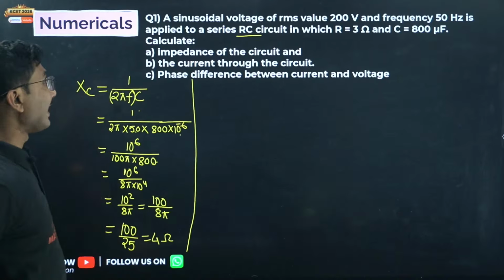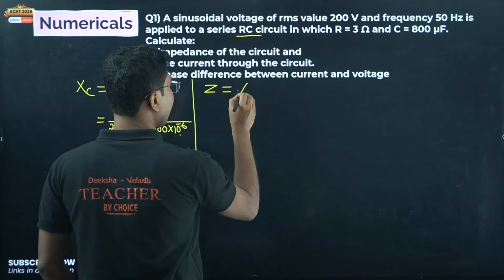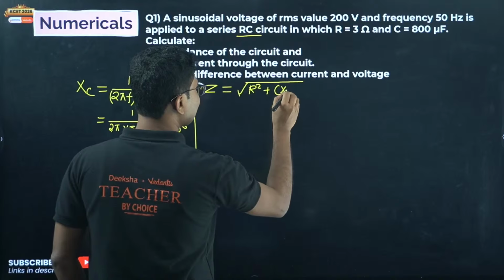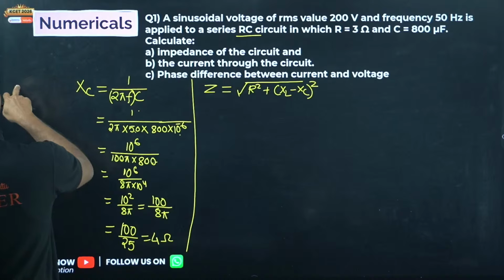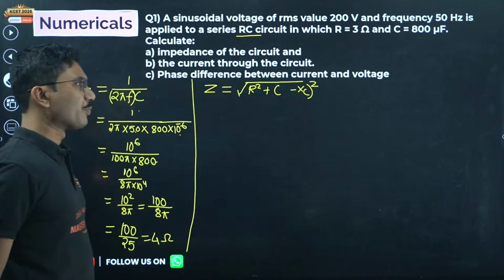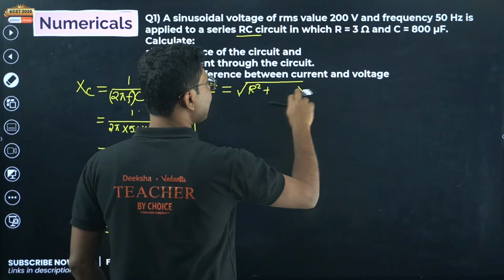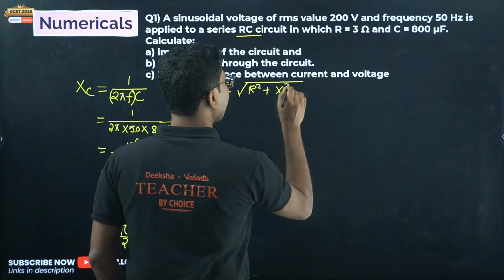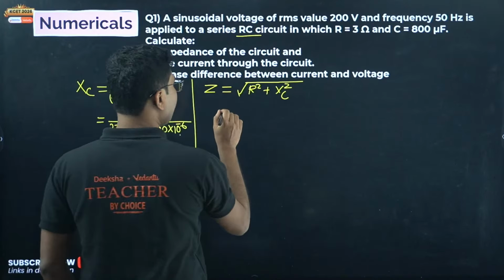Okay, so now next step is to calculate the impedance. Normally impedance is given by square root of R square plus XL minus XC whole square. But here as you can see, XL is not there at all. So XL will be 0. So minus XC's whole square. What is minus XC's whole square? Minus XC's whole square can be written as only XC square. Okay, remember this is very important. Now you just need to put the values to calculate the impedance.